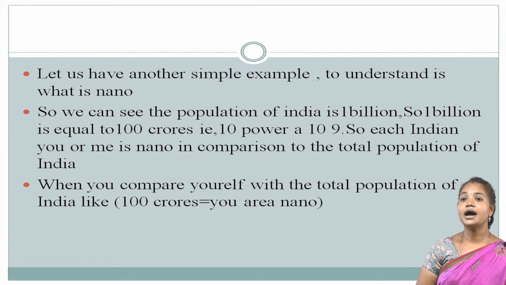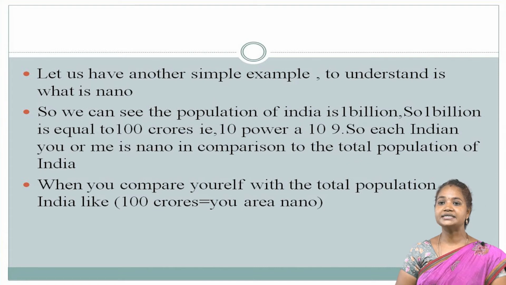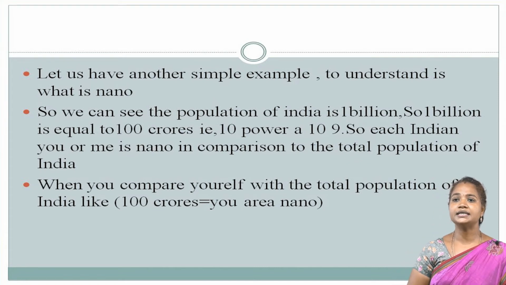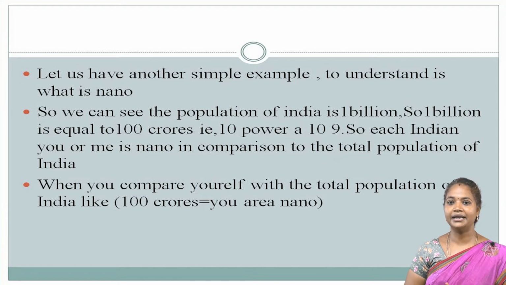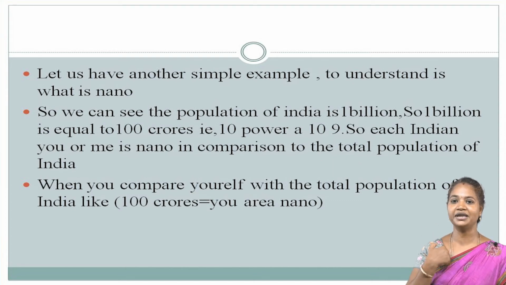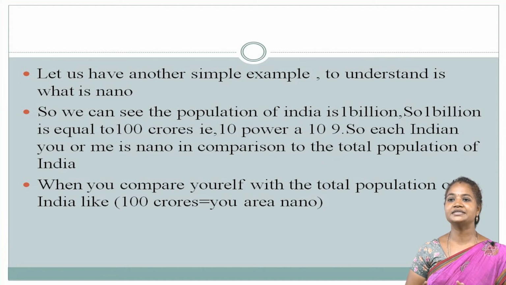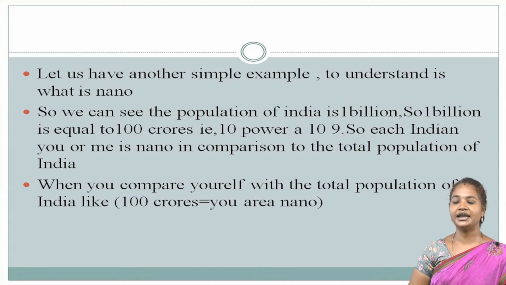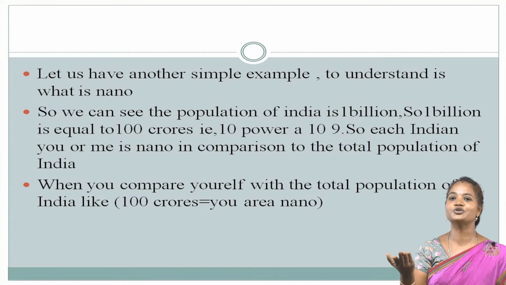Let us have another simple example to understand what nano is. The population of India is 1 billion. That is 1 billion equal to 100 crores, that is 10 to the power of 9. So each Indian, you or me, is a nano in comparison to the total population of India. When you compare yourself with the total population of India, 100 crores, you are also a nano.